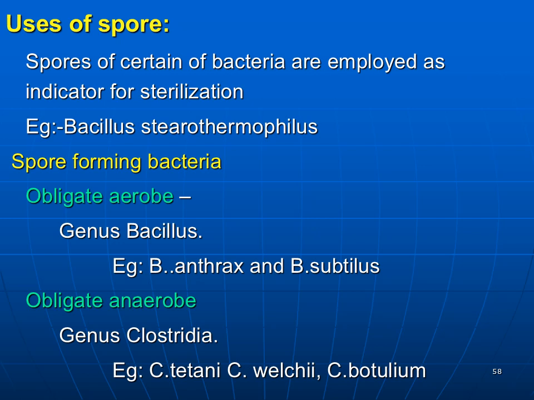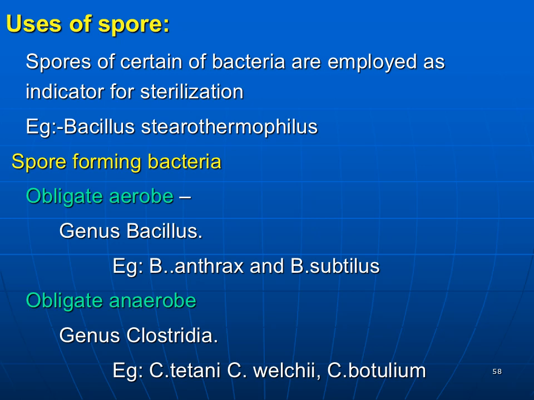Now, uses of spores. Spores of certain bacteria are employed as an indicator for sterilization. For example, Bacillus stearothermophilus. This bacillus is used as an indicator for sterilization, that means to check whether proper sterilization has taken place or not. That is one use.